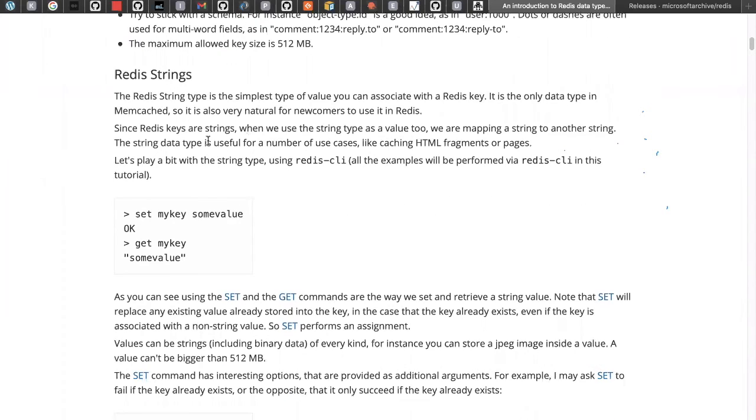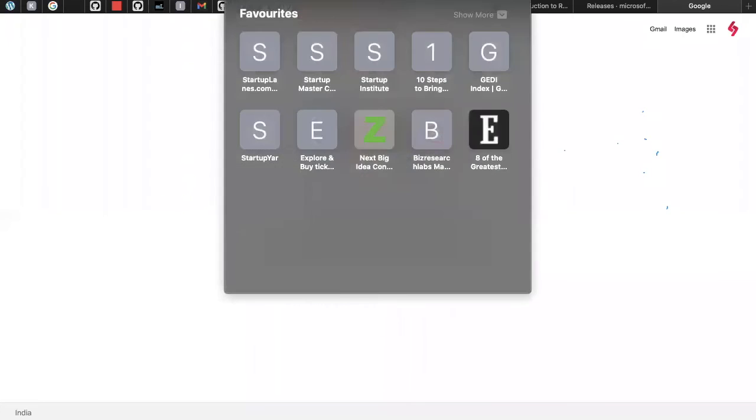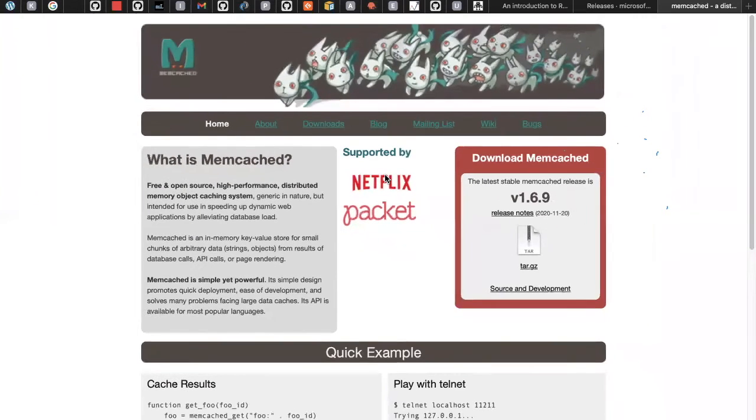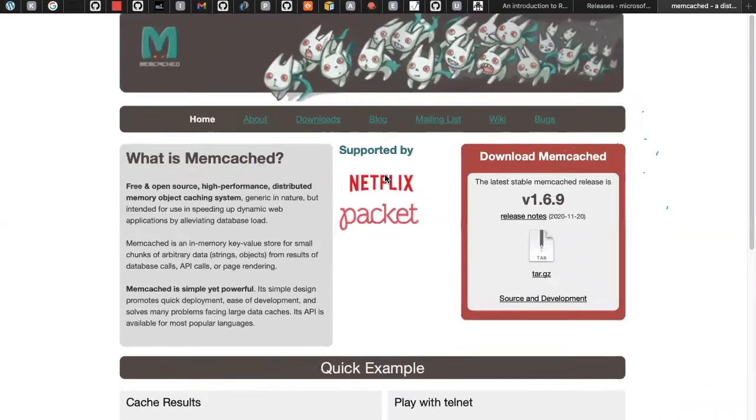Okay, the purpose is different, right? And the Redis string is simplest like this. And most people compare Redis with the Memcached database. I will show you that one also now. So this is another key-value store database. Redis is one, and this is also there, Memcached.